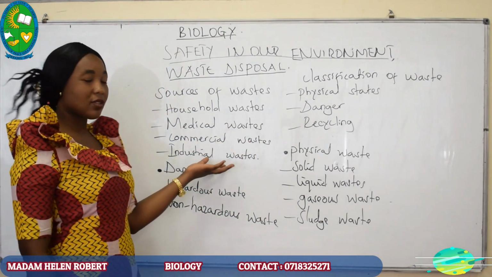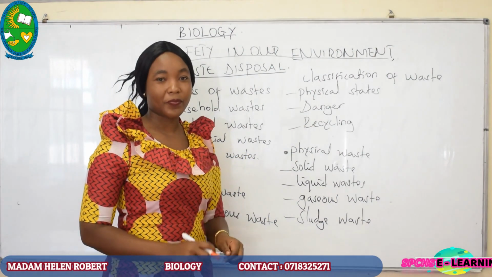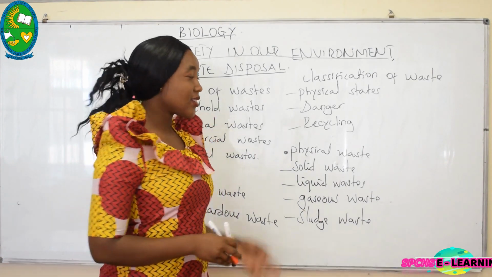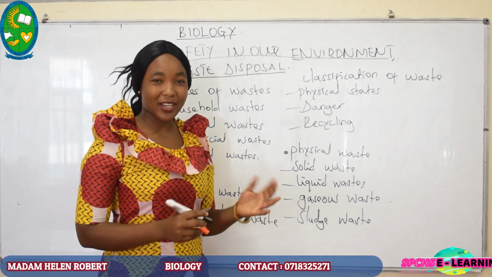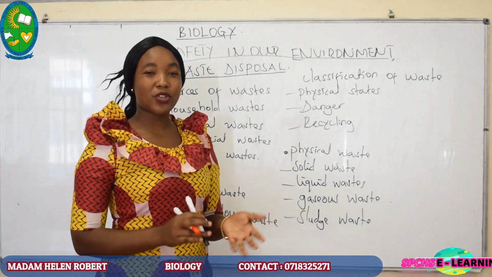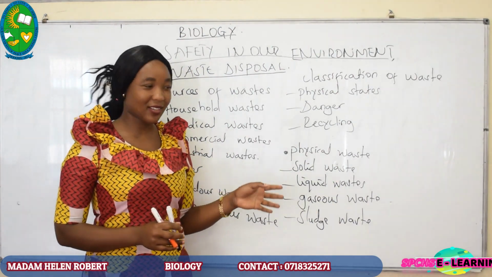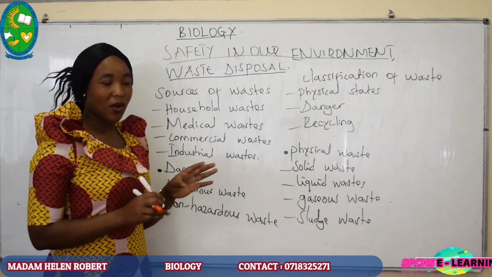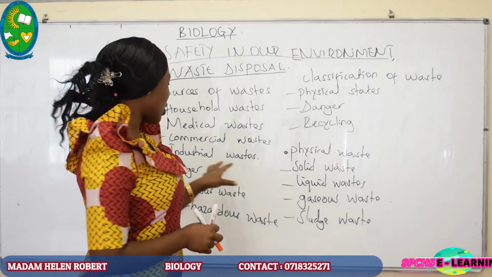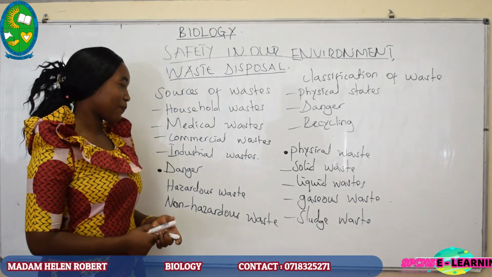The last source is known as industrial waste. Industrial wastes are wastes from the industries. The industries produce wastes such as sulfur dioxide gas and other materials, and water from the industries which is very dangerous maybe to human beings.